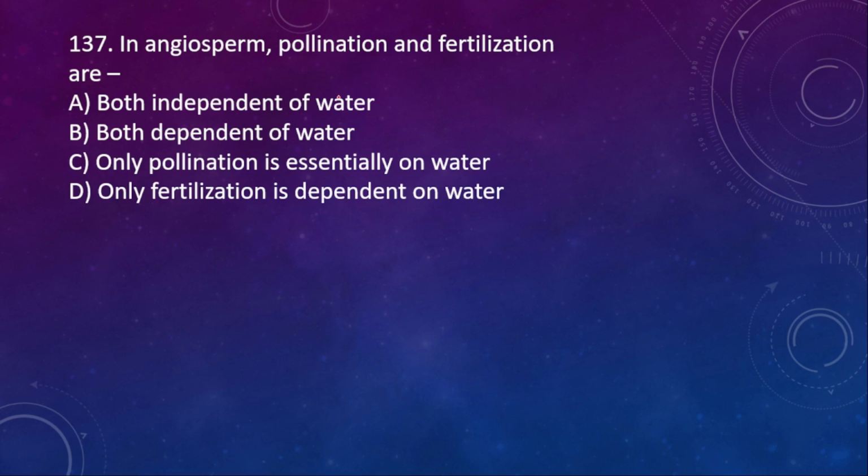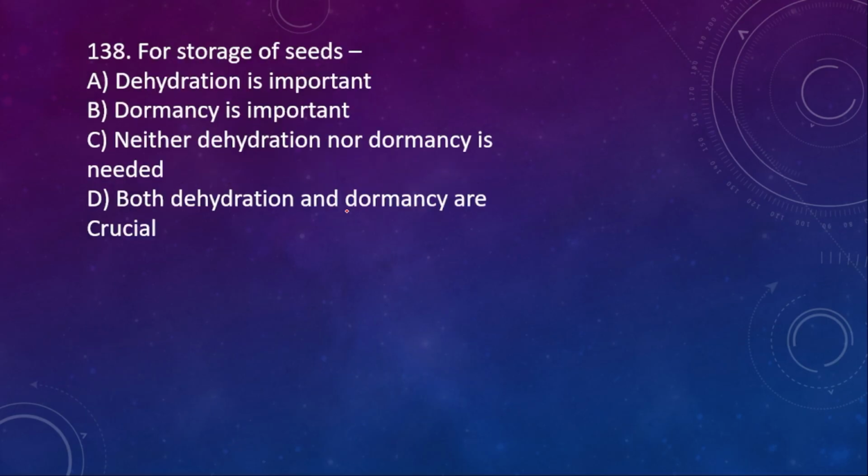137, in angiosperms, pollination and fertilization are both independent of water, both dependent on water, only pollination is dependent on water, only fertilization is dependent on water. Right option is A, both are independent of water. 138, for storage of seeds, dehydration is important, dormancy is important, neither is needed, both dehydration and dormancy are crucial.